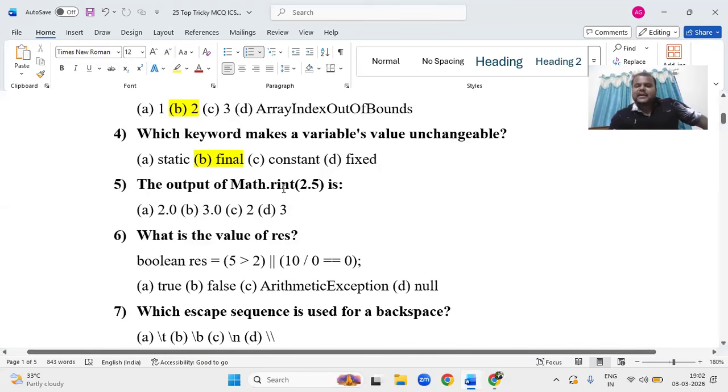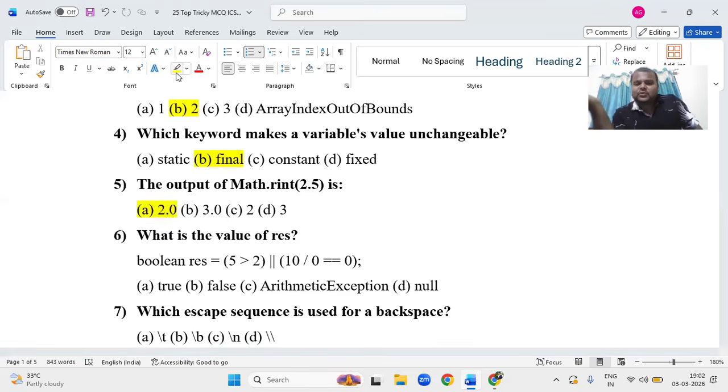Now, if it is Math.round, 2.5 is 2, because it's going to convert the double to an integer. Here it is rint. rint gives 2.0. For 2.5 you might expect 3.0, go try it, but it gives 2.0. It will go for the even integer, 2.0. You check it in the compiler. You can change the values and check it, and you can check for the negative value also.